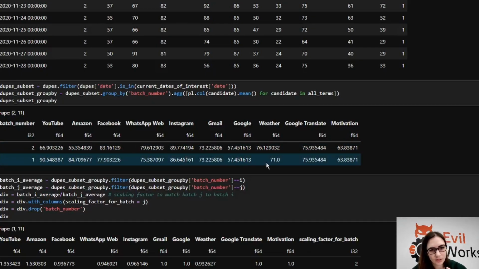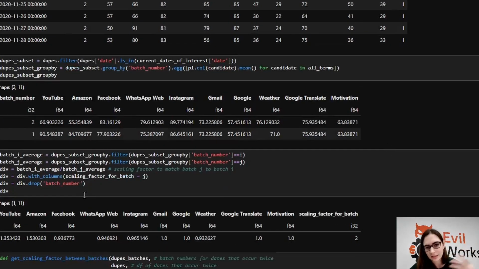And this enables us to create a scaling factor. So if we take the average in batch 1 and divide it by the average of batch 2, we get the scaling factor. If you multiply the batch 2 numbers by that scaling factor, you get them normalized to batch 1 instead of batch 2. So this is exactly what I've done here. Because I've divided the columns together, I need to actually label them correctly.